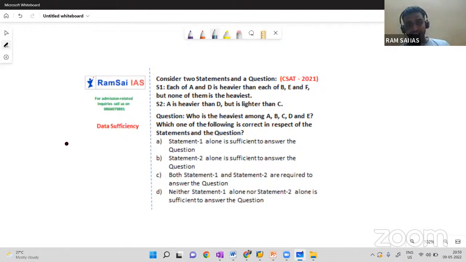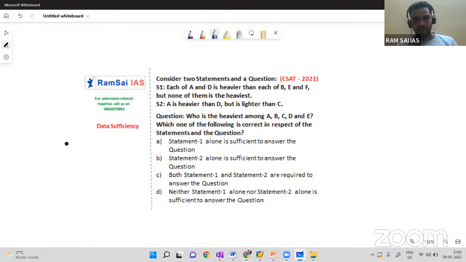Each of A and D is heavier than each of B, E, and F, but none of them is the heaviest. Wait, what is this?